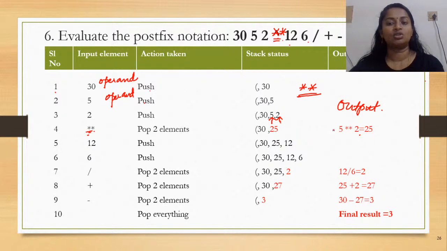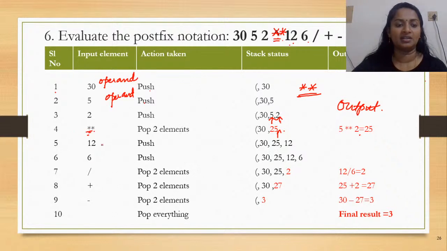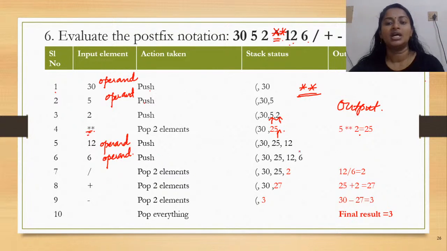So 5 raised to 2. What is the answer? 25. Now 25 is an operand. It has to be pushed to the stack. Now this is what is pointed to by top. Okay, now you proceed with the postfix notation. You have an operand. Operand means push. Next again 6. It is another operand. What is the action to be taken? Push. So now top is pointing to 6.